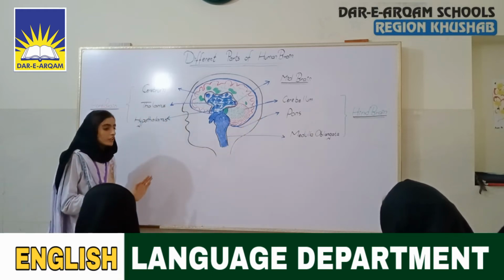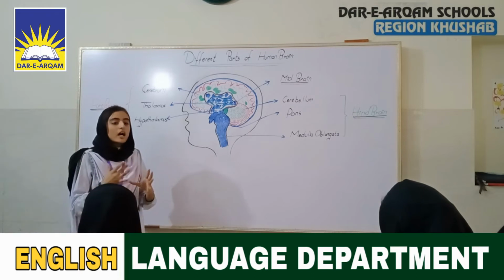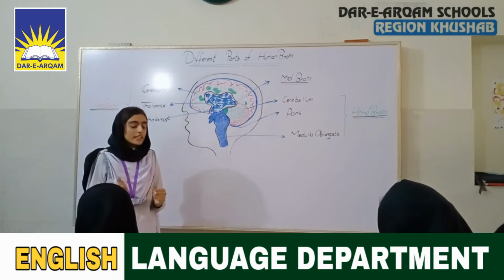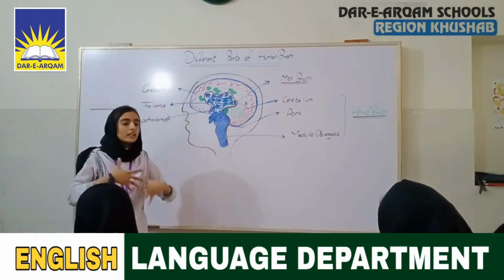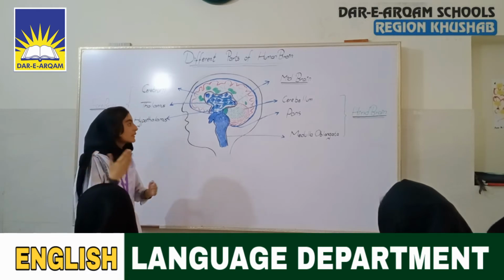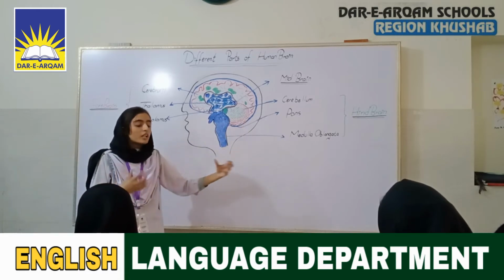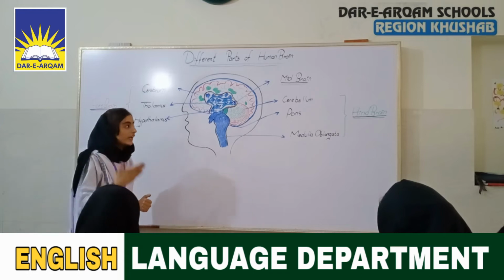The cerebellum is the part of our brain which controls our accurate movements. It controls our muscles. For example, I'm moving my hand, it is just because of the cerebellum, because the cerebellum allows my muscles to move my hands.